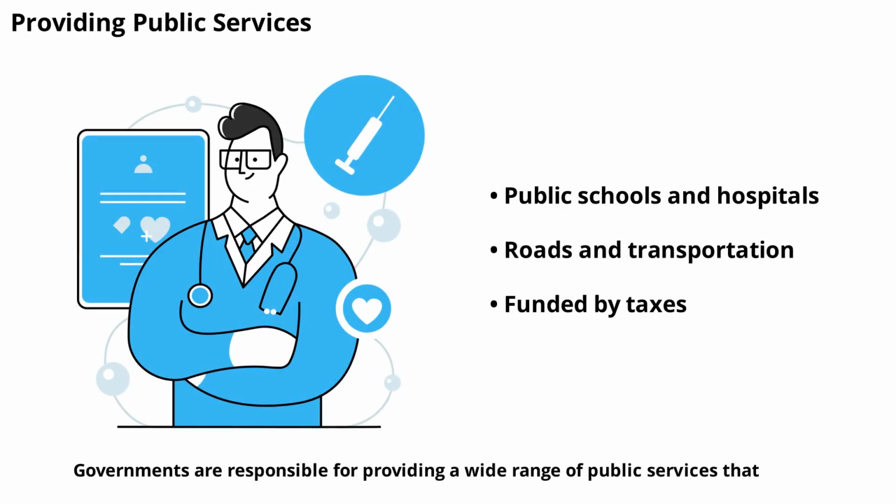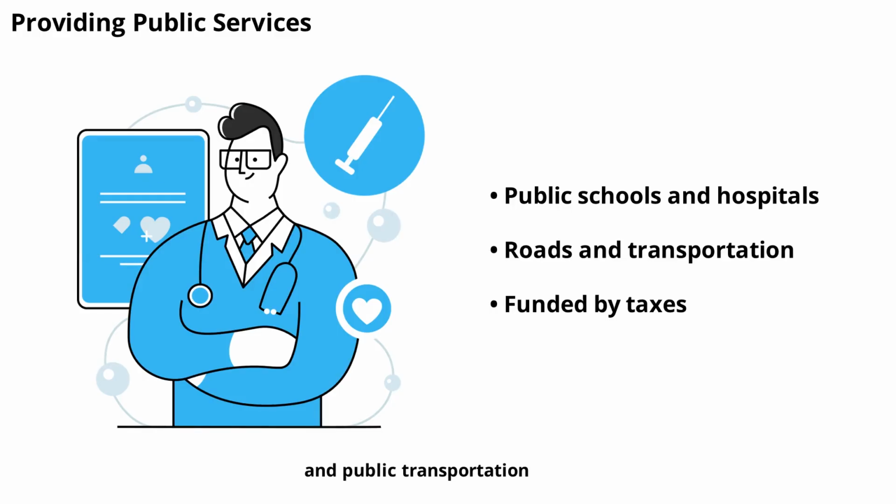Governments are responsible for providing a wide range of public services that individuals or private businesses might not be able to offer on their own. Think about things like public schools, hospitals, roads, and public transportation. These services are essential for the well-being of citizens and the smooth functioning of society. By pooling resources through taxes, the government can ensure that everyone has access to these important services, regardless of their personal wealth.